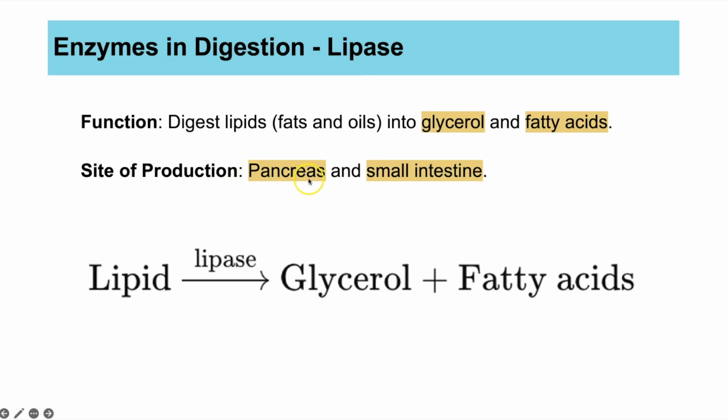Lipase is produced in the pancreas, and it's secreted from there into the duodenum, which is part of the small intestines. And also you get even more made in the small intestines. So the only place lipids are digested is the small intestines. And here we have a simple word equation. The lipids are broken down into glycerol and fatty acids with the help of the enzyme lipase, sometimes pronounced lipase. But you can say either, just make sure you spell it correctly.